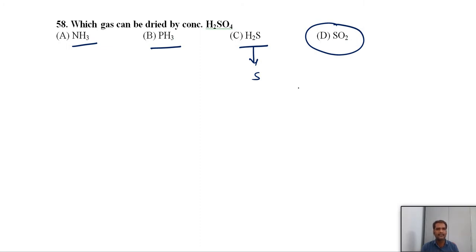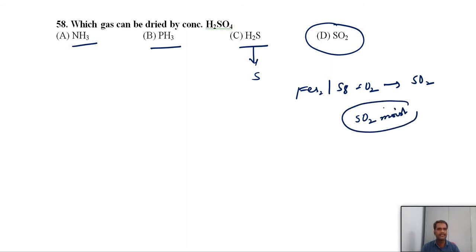In the contact process, what is the first step? Some sulfides, iron sulfide or any sulfur, we heat in the presence of oxygen and then we get sulfur dioxide. But apart from the sulfur dioxide, it may contain some impurities. So we wash out those impurities, then we get a pure form of sulfur dioxide. And this pure form of sulfur dioxide may contain moisture.